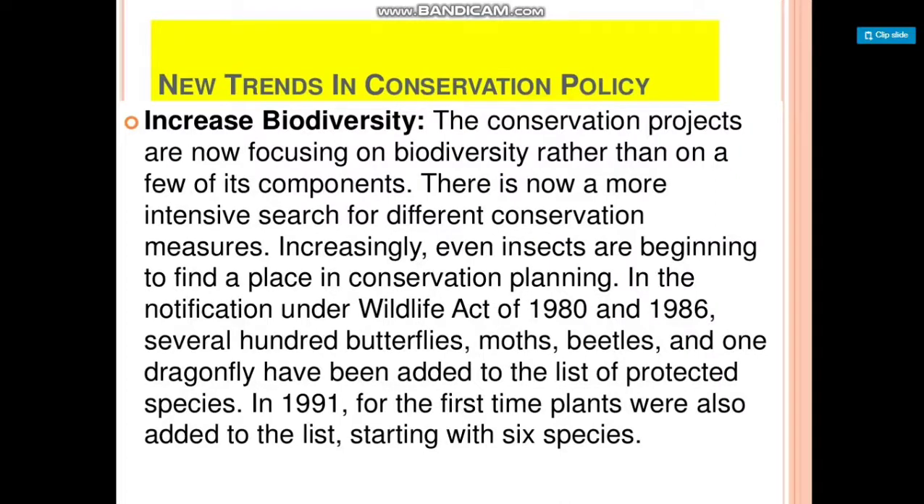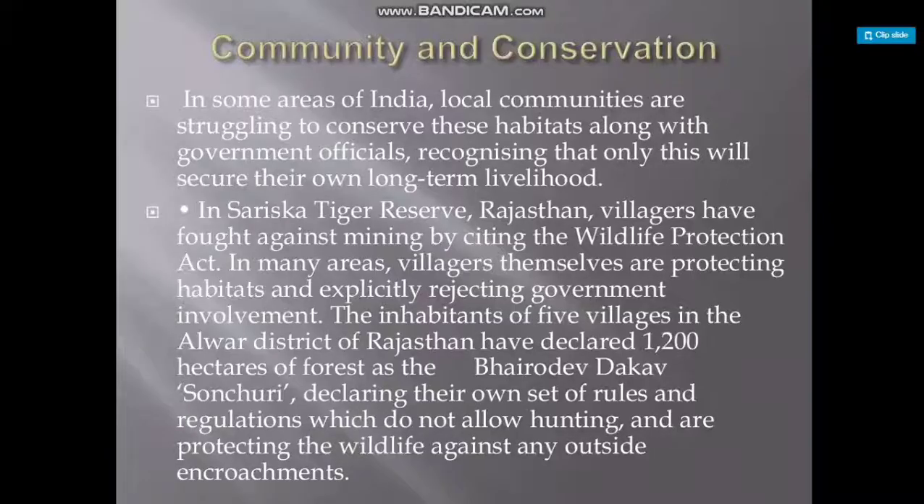In the notification under the Wildlife Act of 1980 to 1986, several hundred butterflies, moths, beetles, and one dragonfly have been added to the list of protected species. In 1991, for the first time, plants were also added to the list, starting with 6 species.